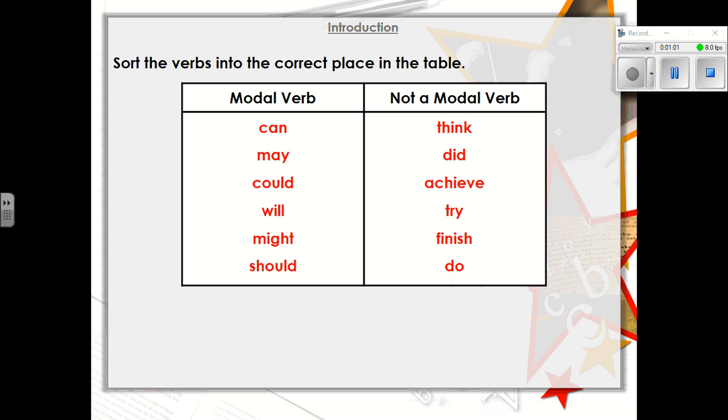Okay, here are the answers. So modal verbs: can, may, could, will, might, should. You're saying something where it might happen. There's an element of possibility about it. You might definitely, you might completely not be able to at all. They are your modal verbs. So can, may, could, will, might, should. Okay, just some examples for you.